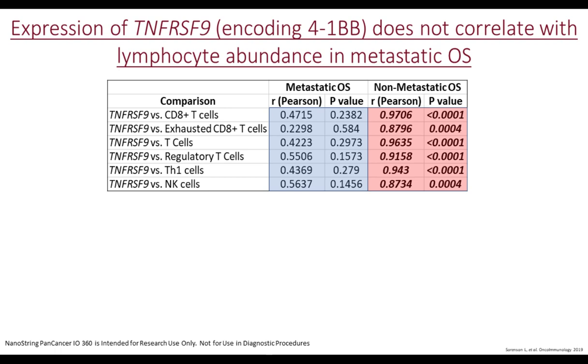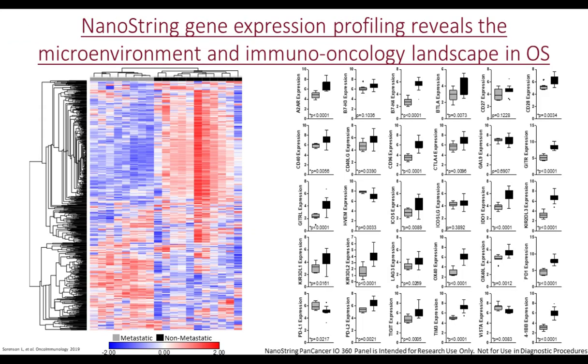Now we wanted to look at the activation status of some of these T cells. So we've already seen that 4-1BB expression is lower in the metastatic versus non-metastatic specimens, and we can see that here on the bottom right-hand side. We can see that 4-1BB expression in the metastatic specimens, which is indicated in gray, is lower than that of the non-metastatic specimens indicated in black.